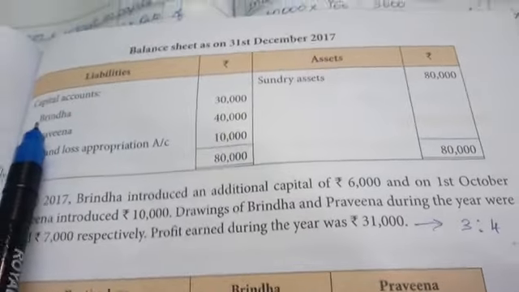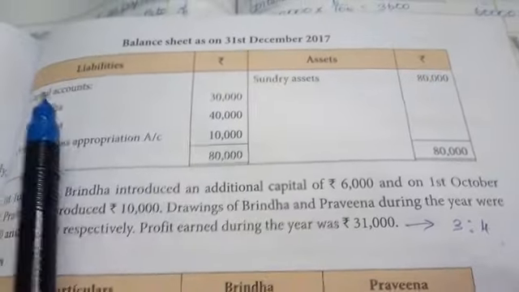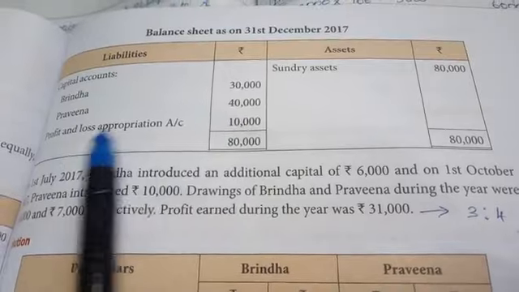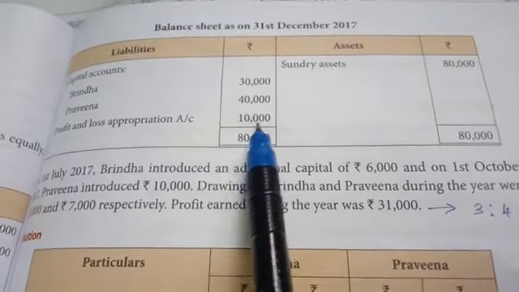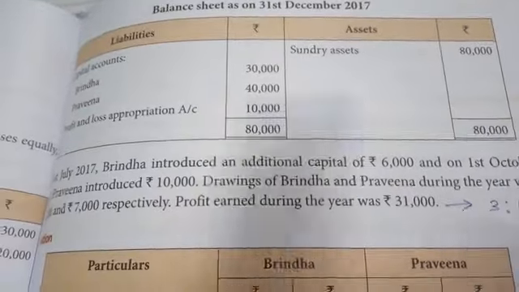Capital, Brinda, that is the closing statement. This one is a closing capital. Brinda 30,000, Praveena 40,000. Profit and loss appropriation 10,000. Sundry assets 80,000. Both sides total 80,000.